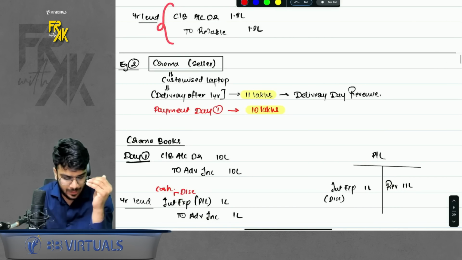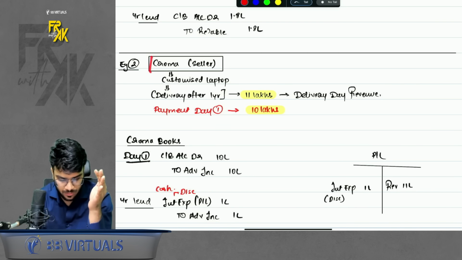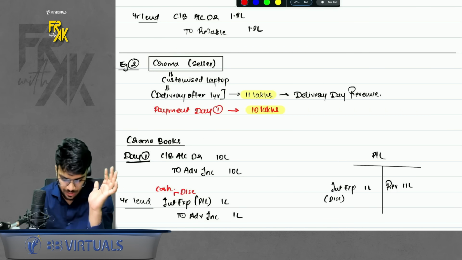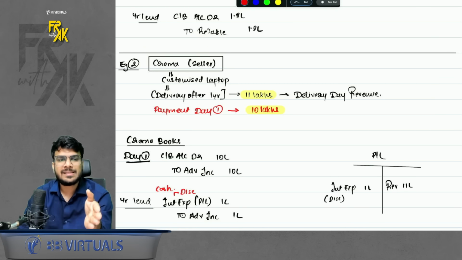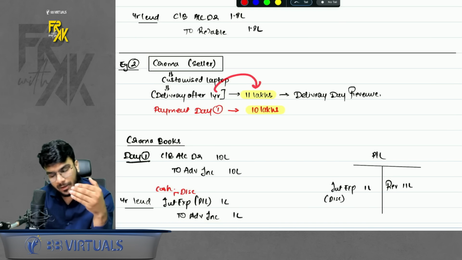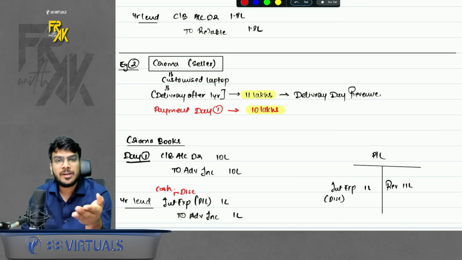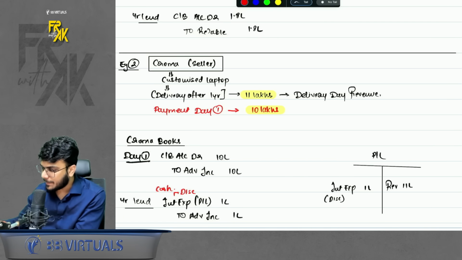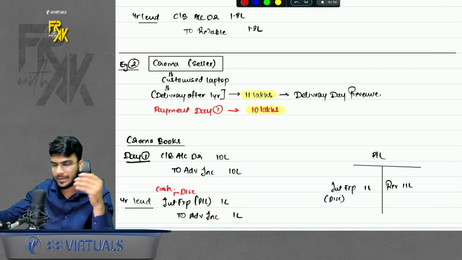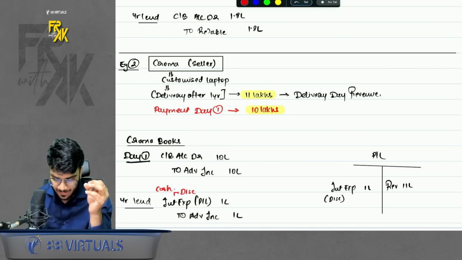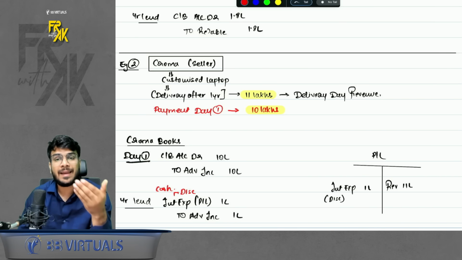Okay, there can be an example number 2 also. In this case, Chroma is selling the laptop, but the delivery is happening after 1 year. So basically when we sell and the delivery is happening after 1 year, if you make the payment on delivery date, you are going to pay 11 lakhs. But Chroma also gives an option to the customer where if it makes the payment early, it has to pay only 10 lakhs. Okay. So the purchaser opted for this option where it is making the payment early, paying 10 lakhs. So basically the purchaser is paying less.